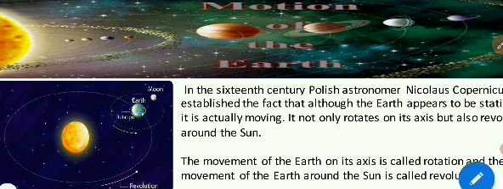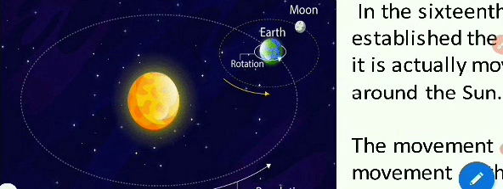Today we will be doing chapter 3, Motion of the Earth. Now, children, in this chapter we will be learning about the motions of the earth. What are the motions of the earth? There are two kinds of motions. One is rotation and the other one is revolution.